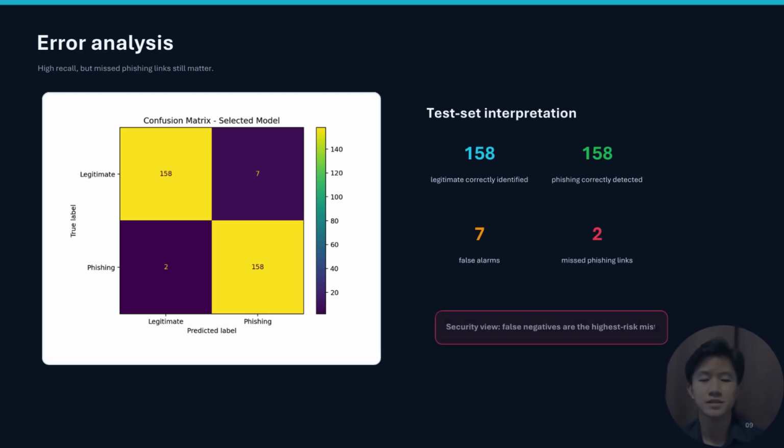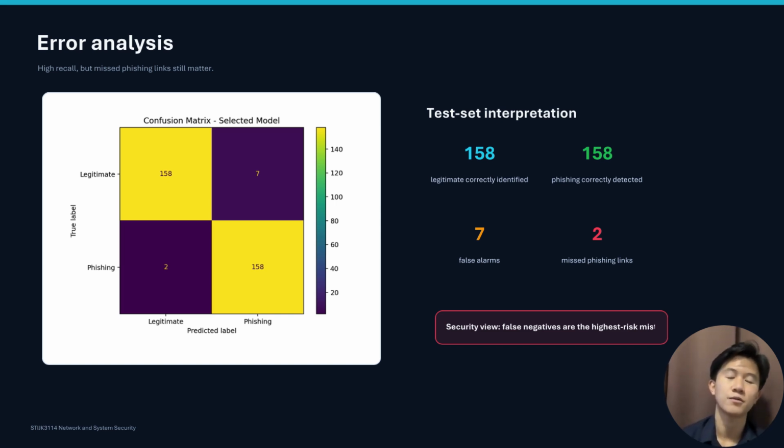The confusion matrix provides a more detailed explanation of the selected model's performance. Out of 325 testing records, the model correctly identified 158 legitimate URLs and correctly detected 158 phishing URLs. 7 legitimate URLs were incorrectly classified as phishing, creating false alarms. 2 phishing URLs were incorrectly classified as legitimate. From a security perspective, the 2 missed phishing URLs are the most serious errors.